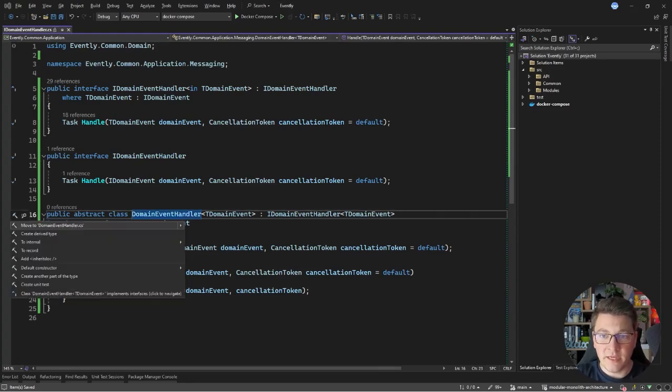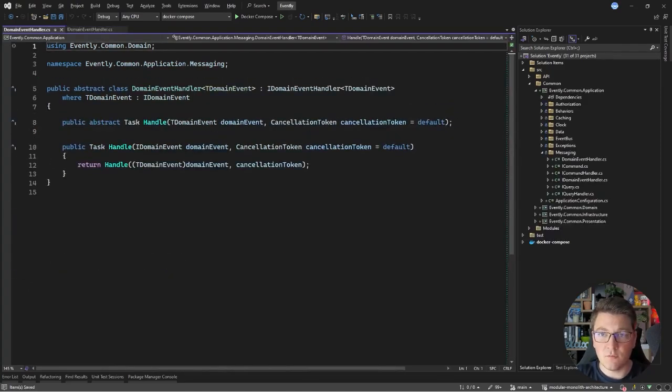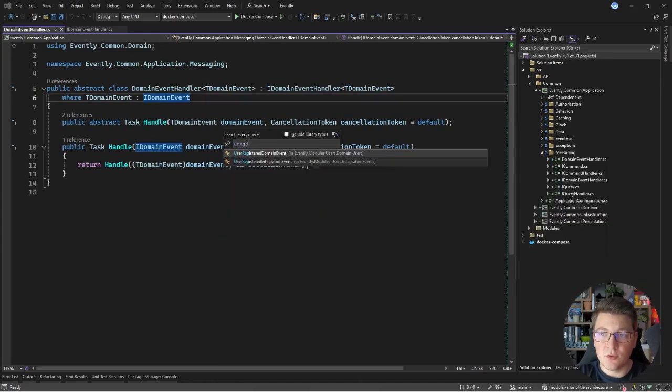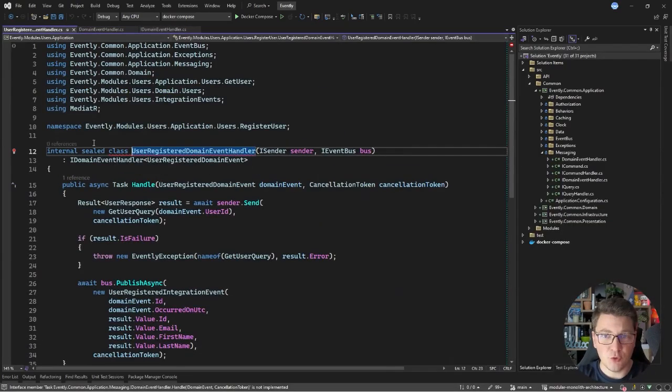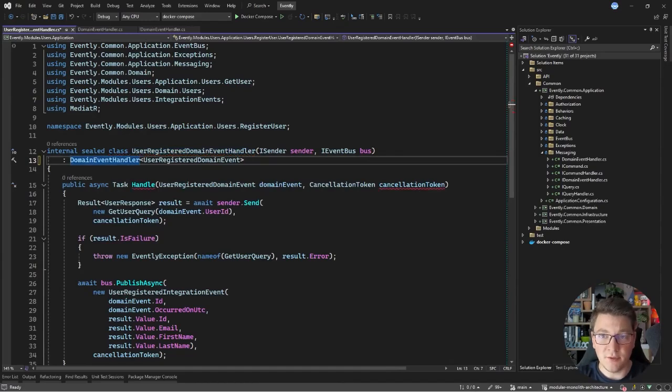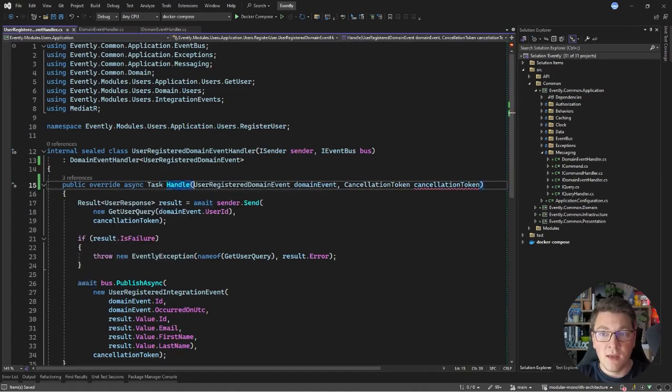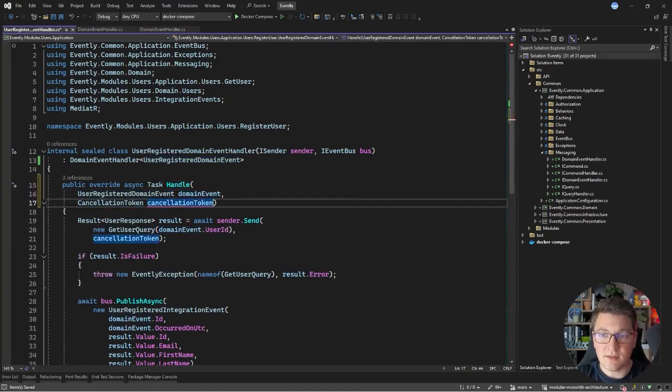Now I'm going to move the DomainEventHandler implementation into its own file, and now we will need to update all of the implementations of the IDomainEventHandler interface. Let me go to the UserRegisteredDomainEventHandler and show you what this will look like. We are going to replace the generic interface implementation with a DomainEventHandler implementation. So now I'm implementing the abstract base class, and I'm going to make this an override of the handle method. I will also have to update the cancellation token argument to accept a default value, and this will fix any compile errors in my domain event handler, and we can continue with our implementation.